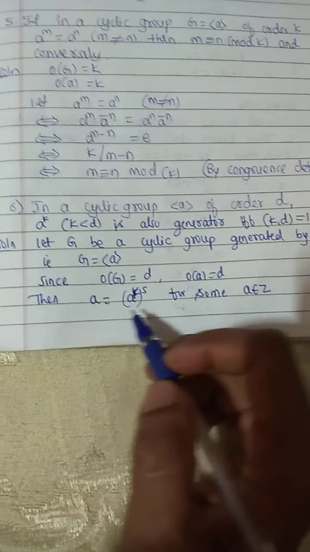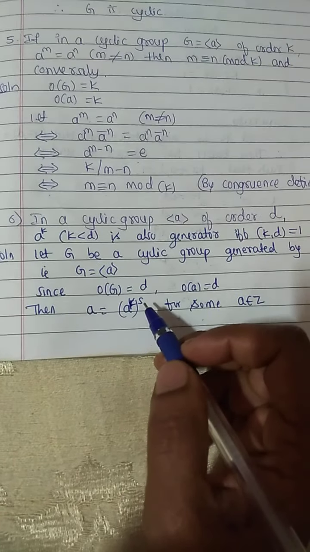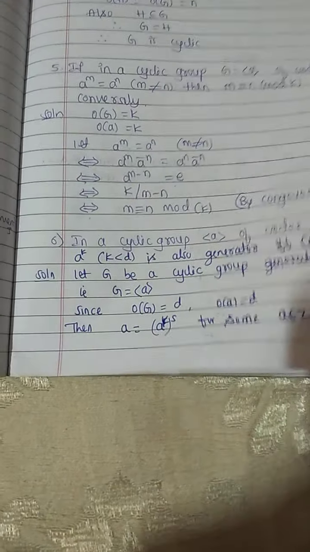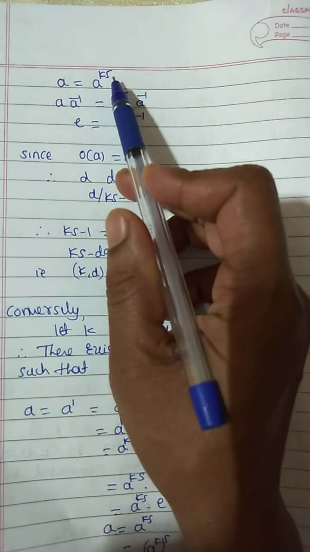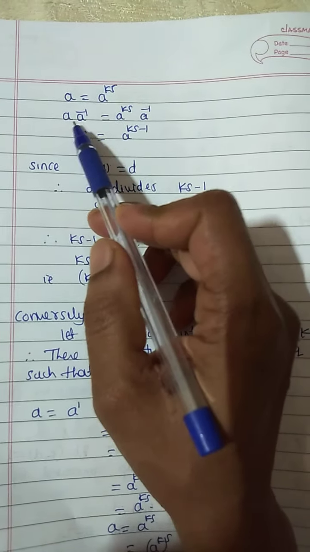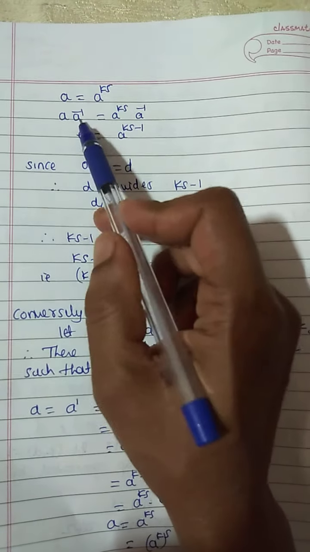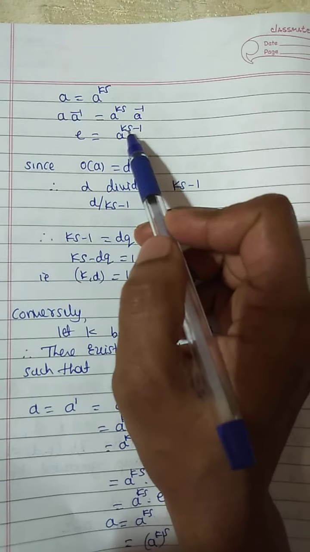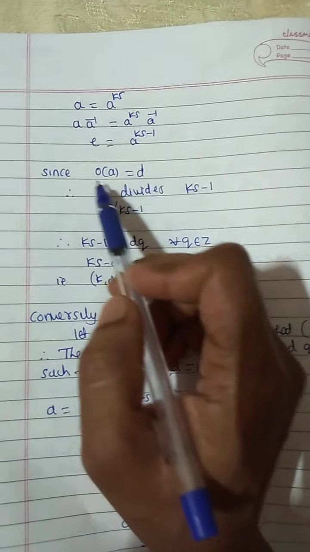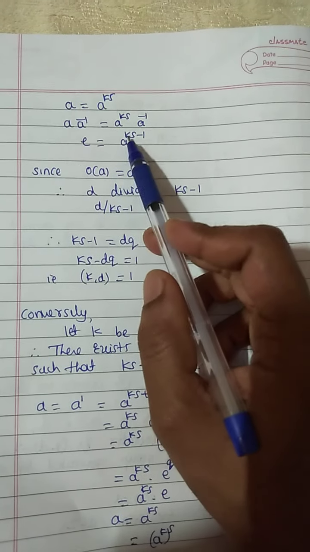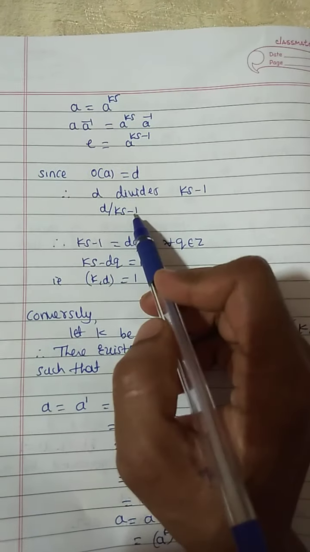Okay, a equals a power k whole power s for some s belongs to Z, because the order of a equals d. a equals a power ks. a into a inverse equals a power ks into a inverse. a into a inverse is e, so a power ks minus 1 is e. Since the order of a equals d, d divides ks minus 1.